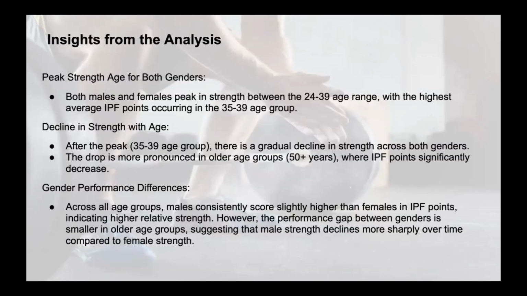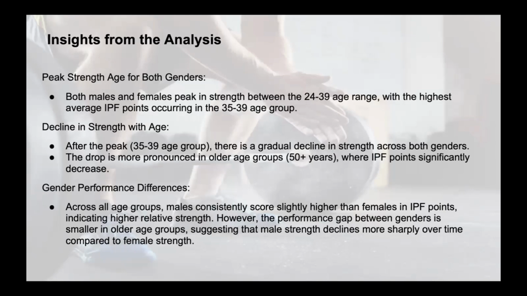The insights from the analysis are both male and female peak in strength between the age range of 24 to 39, with the highest average IPF point occurring in the 35 to 39 age group. After the peak, there is a gradual decline in strength across both genders, and the drop is more pronounced in the older age group, 50 plus years, where IPF point significantly decreases.